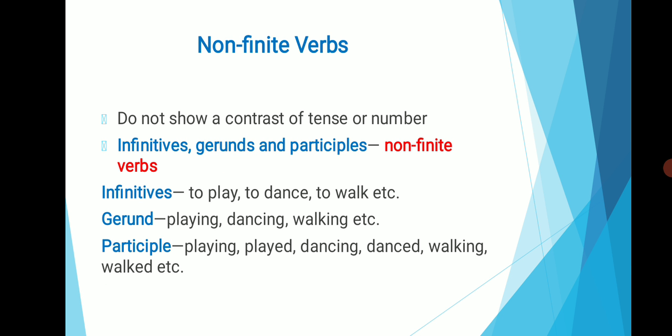Examples: to play, to dance, to walk, etc. Gerund examples: playing, dancing, walking. We add "ing" to the base form of the verb. And participles: we have present participle and past participle, that is playing, played; dancing, danced; walking, walked, etc.